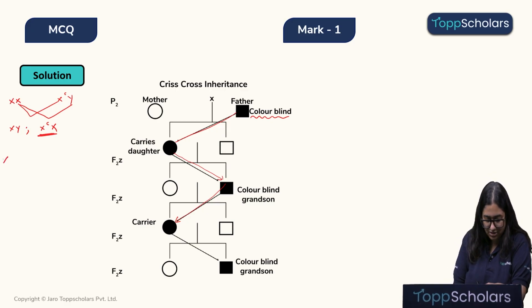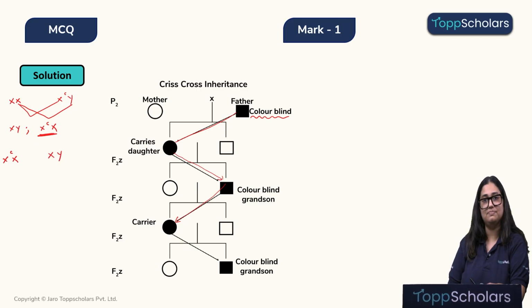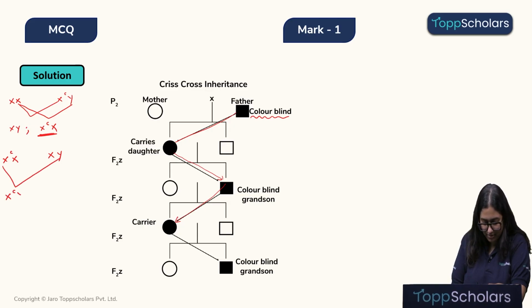Now this carrier daughter marries a healthy male person. In this case, what will happen, children? She will pass on this recessive gene to the son. That means the son will also have color blindness.